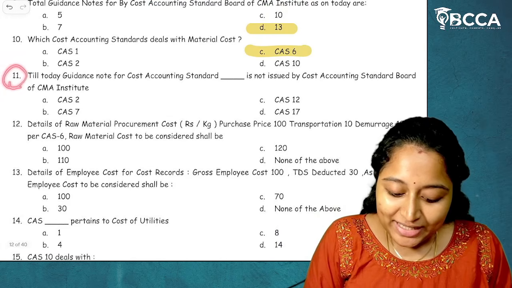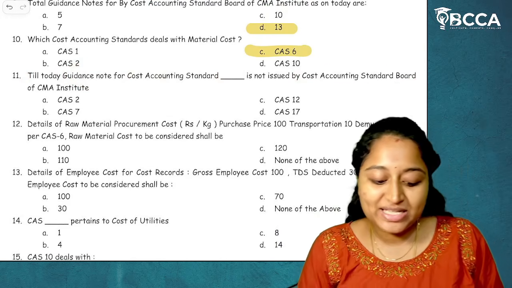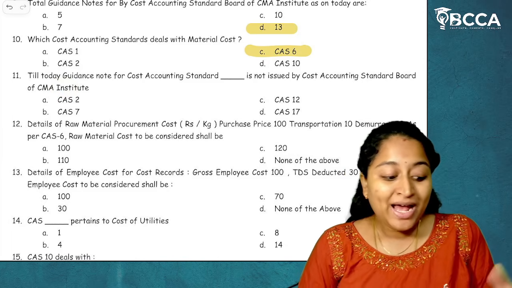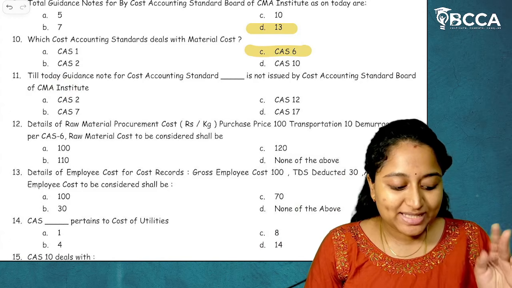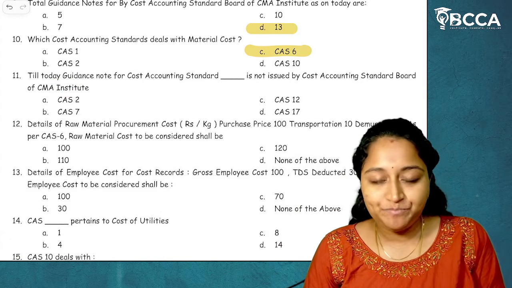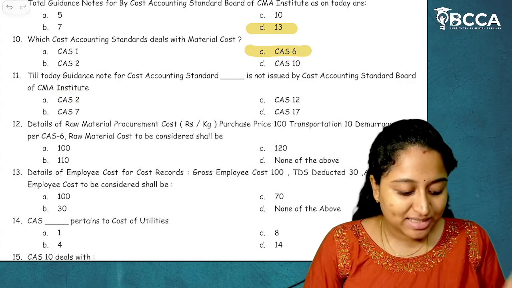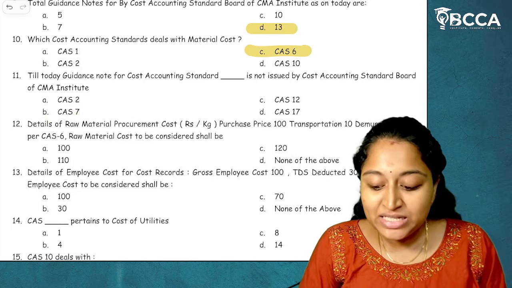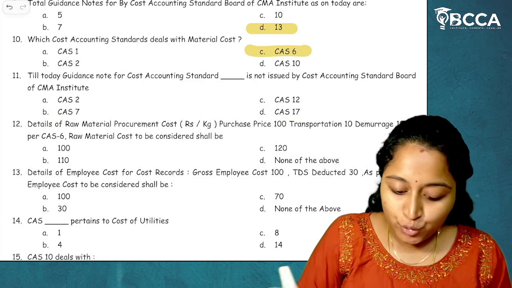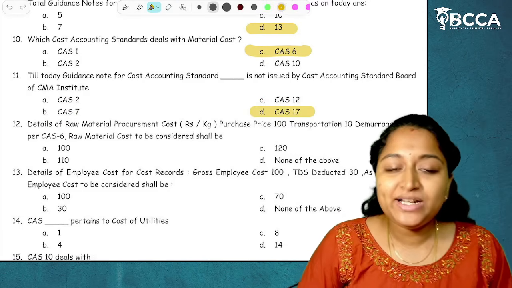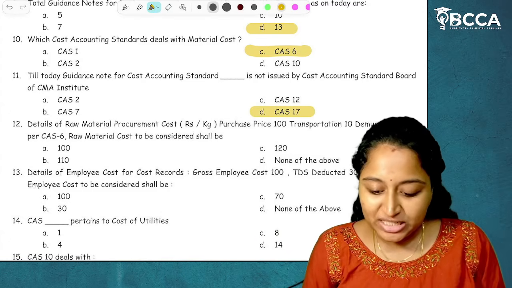Then moving on to next, till today guidance notes for Cost Accounting Standard dash is not issued by the Cost Accounting Standard Board of CMA Institute. As I have told you, for what guidance notes have been issued? For 2, 4, 6, 7, 8, 9, 10, 11, 12, 13. For these guidance notes have been issued. So if you see here, for 2 did guidance note issue? The answer is yes. For 7 did it issue? The answer is yes. For 12 did it issue? Yes. For CAS 17 it has not been issued. So for CAS 17 guidance note has not been issued. So the answer would be option D from the given options. I hope it is clear.